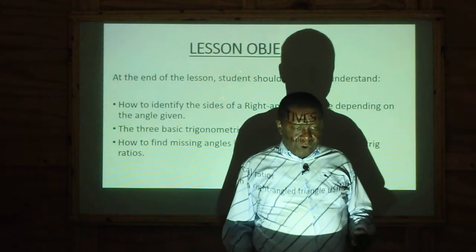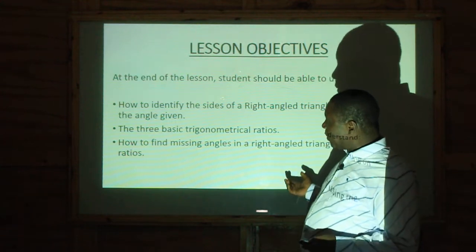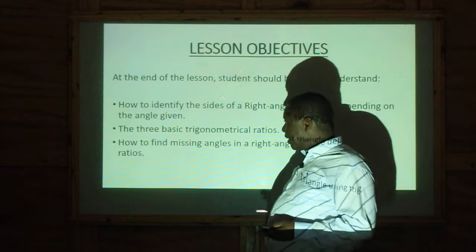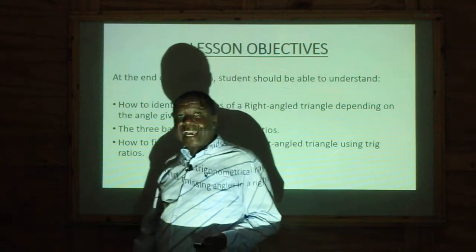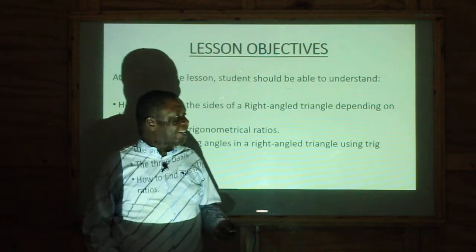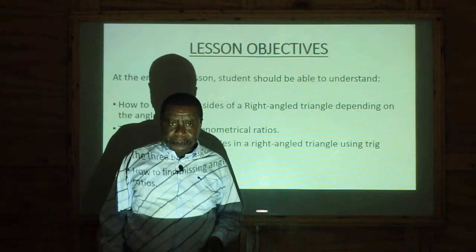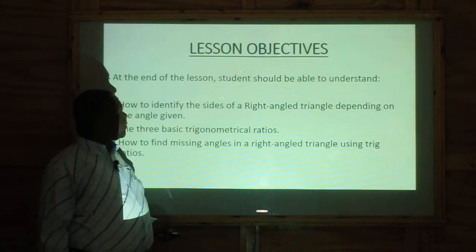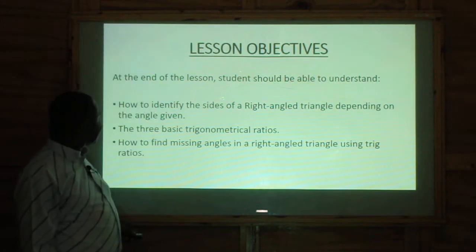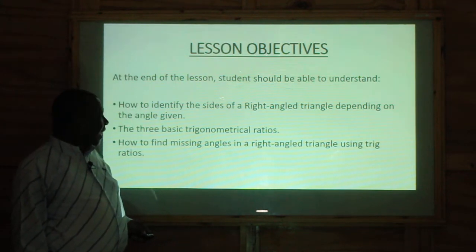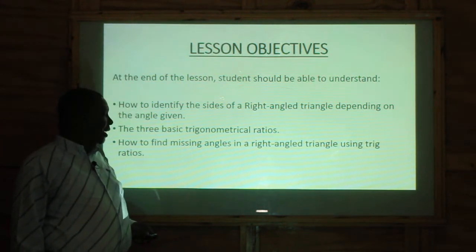Okay? When you know all these trigonometric ratios, how can you apply them in finding the sides and at the same time finding the angles of a right-angled triangle? Precisely that is what we are going to do. So let's start with the first objective, which says that we need to identify the sides of a right-angled triangle depending on the given angle.